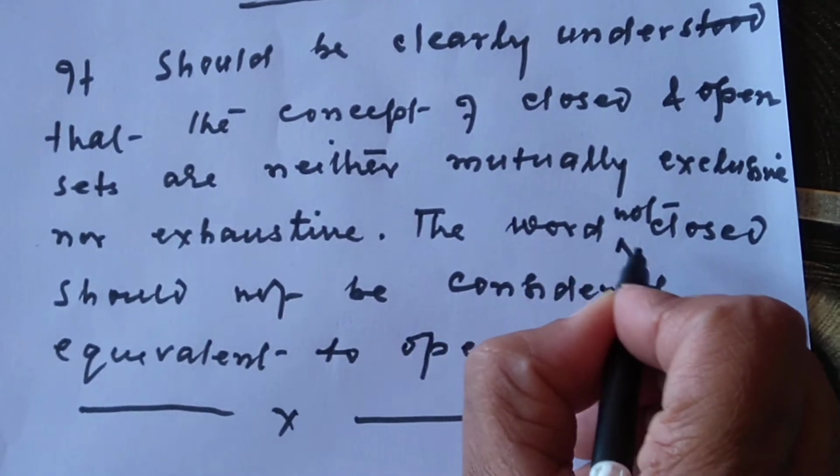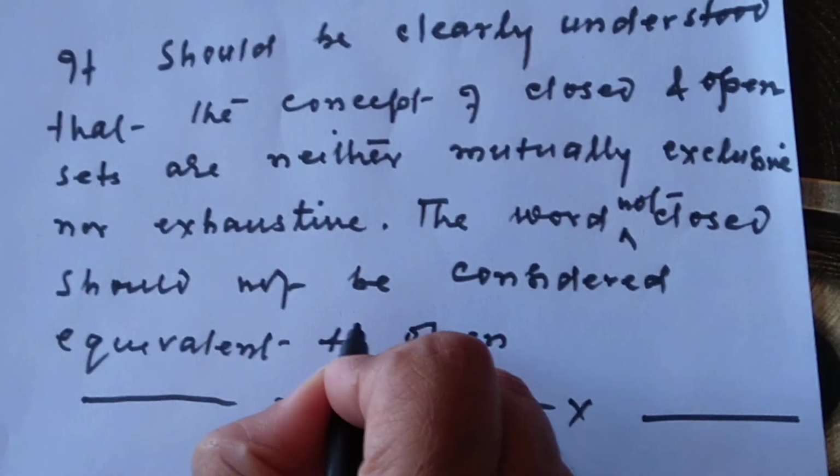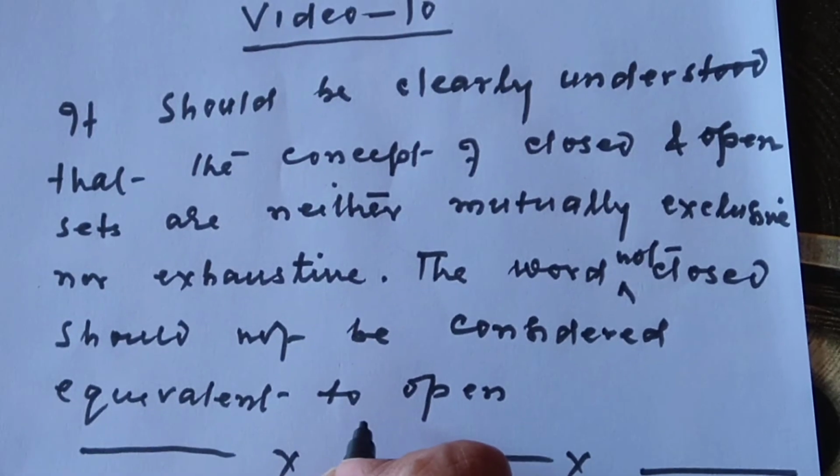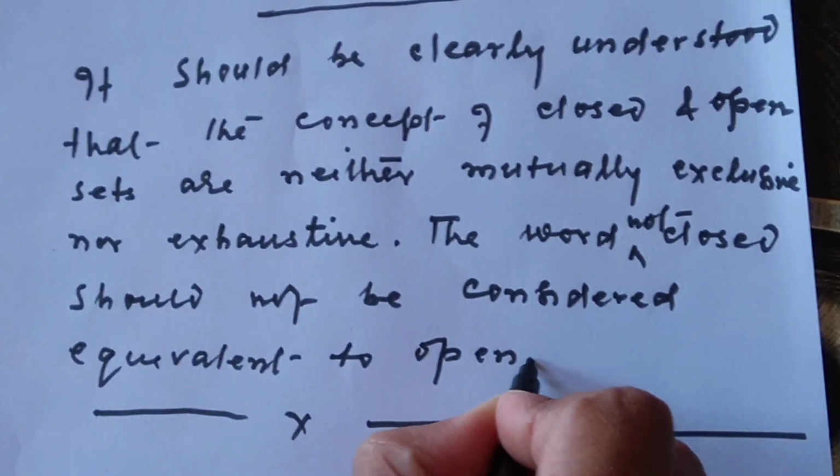The word not closed should not be considered equivalent to open.